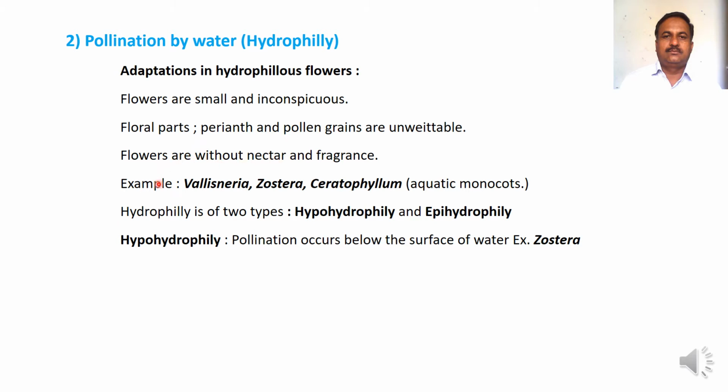Common examples of hydrophilous flowers are Vallisneria, Zostera, Ceratophyllum. All are aquatic monocots. Hydrophily is of two types, hypohydrophily and epihydrophily. When pollination occurs below the surface of water, it is called as hypohydrophily. Common example of hypohydrophily is Zostera.